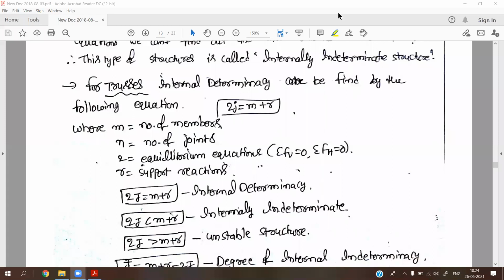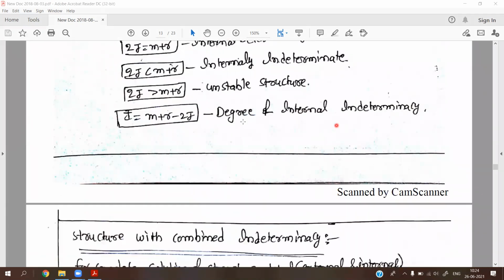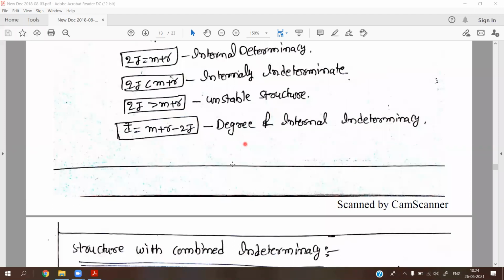Next, for frames. In the first unit we discussed the analysis of perfect frames. For a perfect frame, m plus r is equal to 2j. So when m plus r is equal to 2j, then it is a perfect frame, and the same applies for trusses. So the degree of internal indeterminacy is m plus r minus 2j.